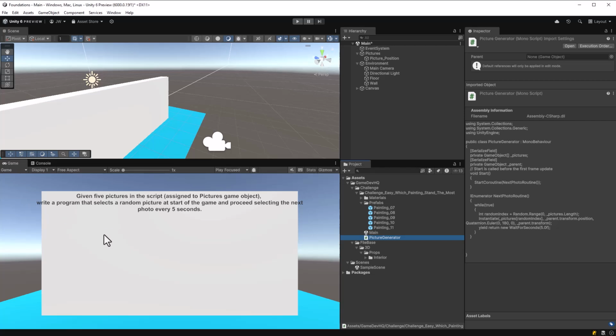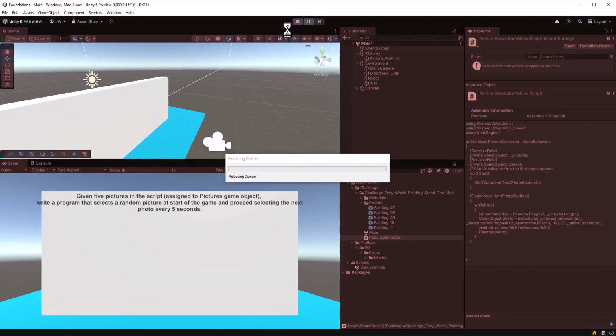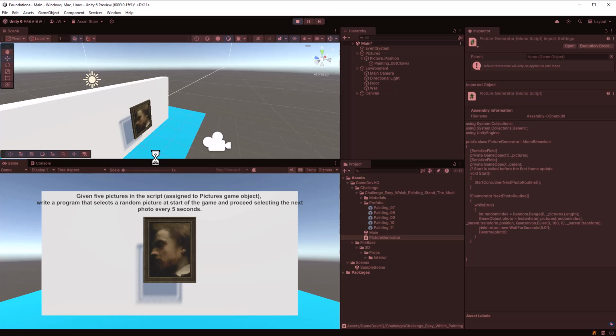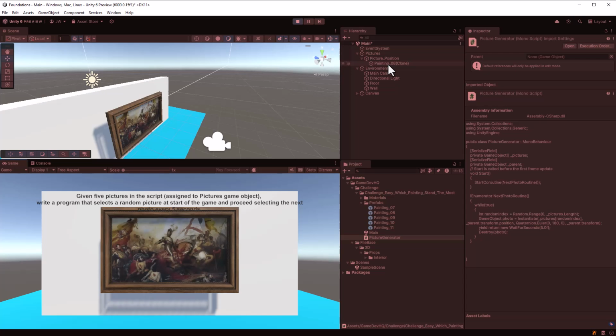So let's save our game. Let's run it. And we should see here that we are, every 5 seconds, replacing the photo. And there we go. The previous one gets deleted, followed by the next one. And every 5 seconds, this will happen. So it looks like here, it didn't go through because we actually just randomly selected the same photo again. And there we go. I'll see you in the next one.